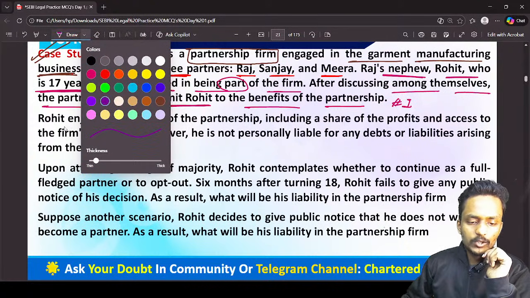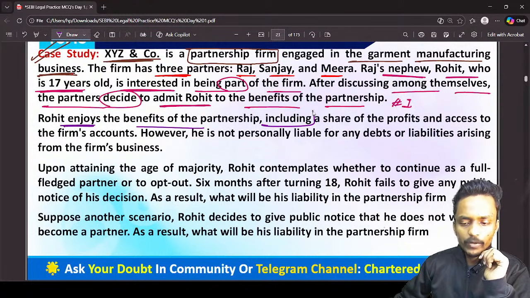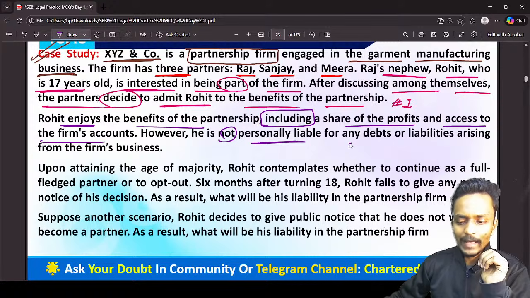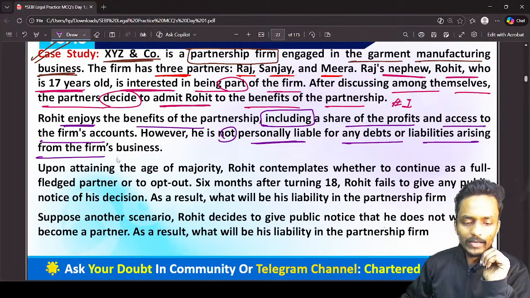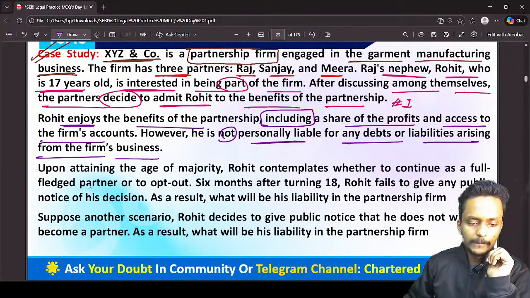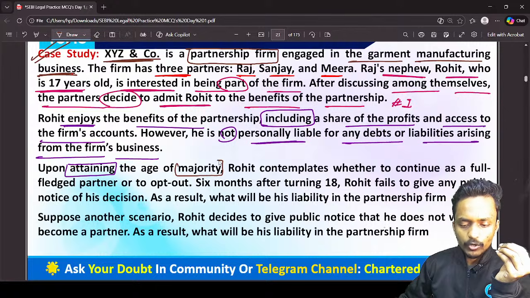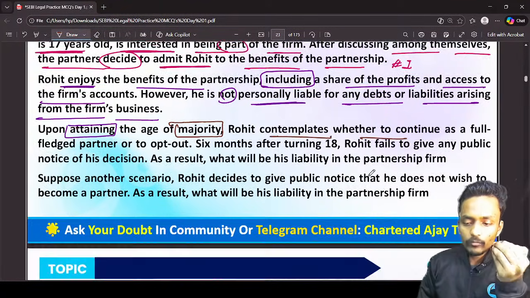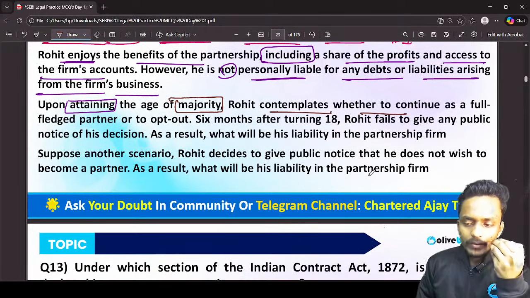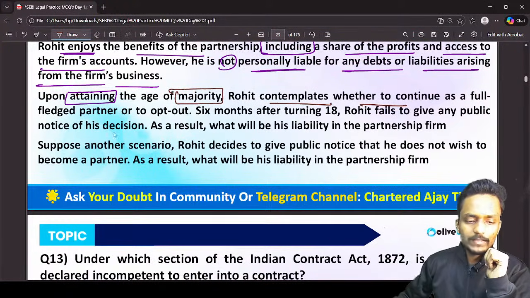Now, Rohit enjoys the benefit of partnership, including a share of profit and access to the partnership firm accounts. However, he is not personally liable for any debt or liability arising from the partnership firm. Upon attaining the age of majority, this minor becomes a major. Now Rohit wants to know whether to continue as a full-fledged partner or opt out.